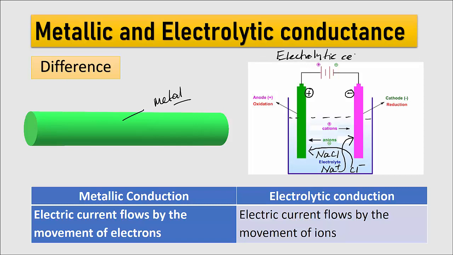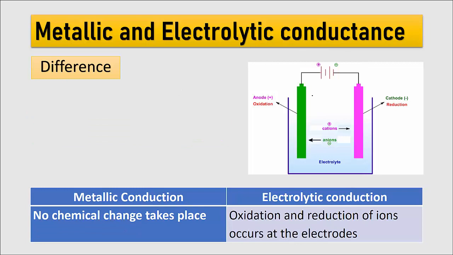Okay, this is an electrolytic cell. So what is the first point? Electric current flows by the movement of electrons. In metals, we know metal contains a sea of electrons, so many electrons are there in the metal. So electricity flows by the movement of electrons in the metals. But on the other hand, electricity flows due to the movement of ions. Where? In the electrolytic cell. So, in the electrolytic cell, the conductance arises due to the movement of ions.